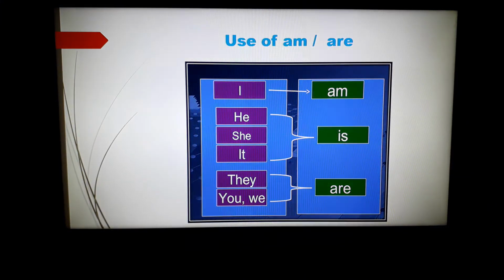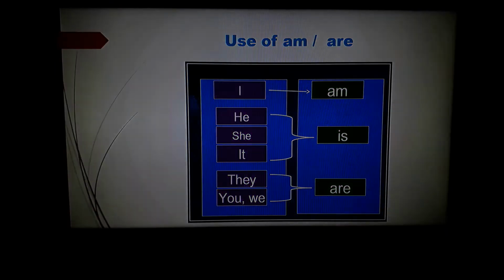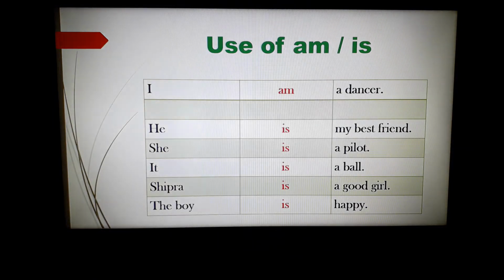Now let's see the use of is, am, are. We use am with I. We use is with he, she, it. And we use are with you, we and they. Now please have a look at these sentences to understand the use of is and am.